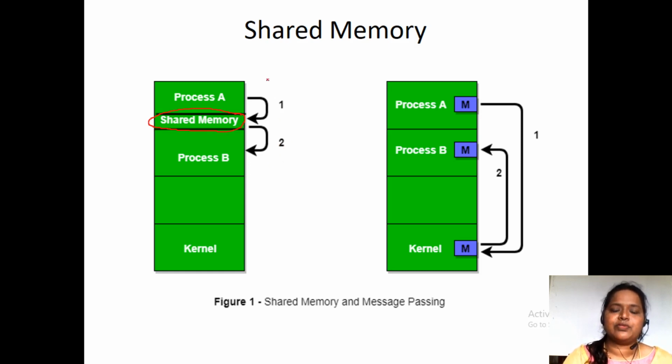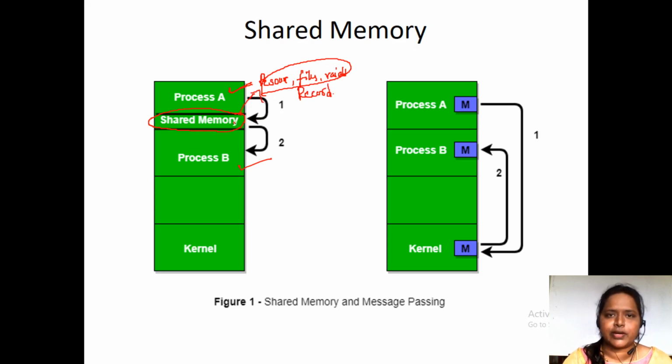For example, in this example, you have process A and process B. How is the memory shared between the processes? Suppose process A started execution. It has used some resources, some files, some variables, all the things it has used in order to complete its task. What process A does is record all this information in the shared memory, and then it leaves.